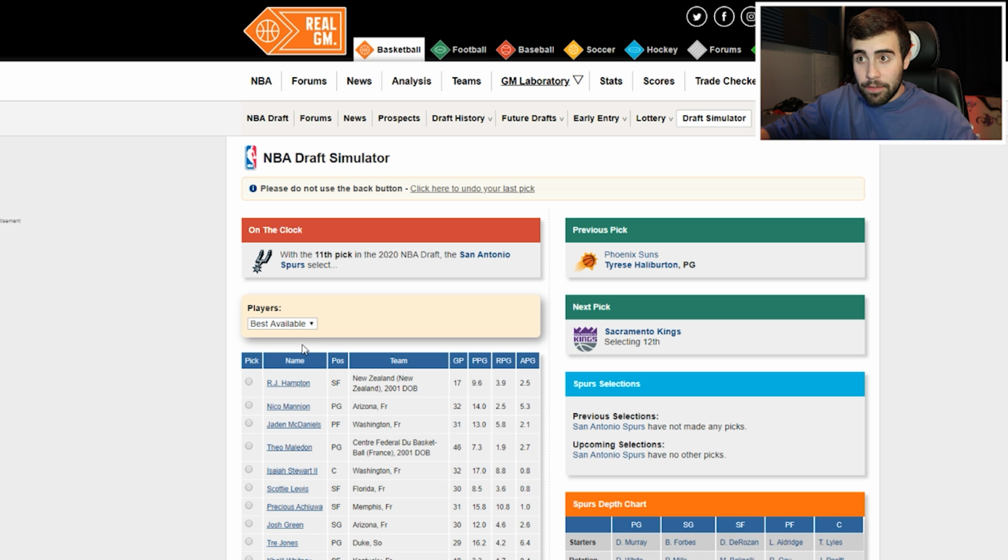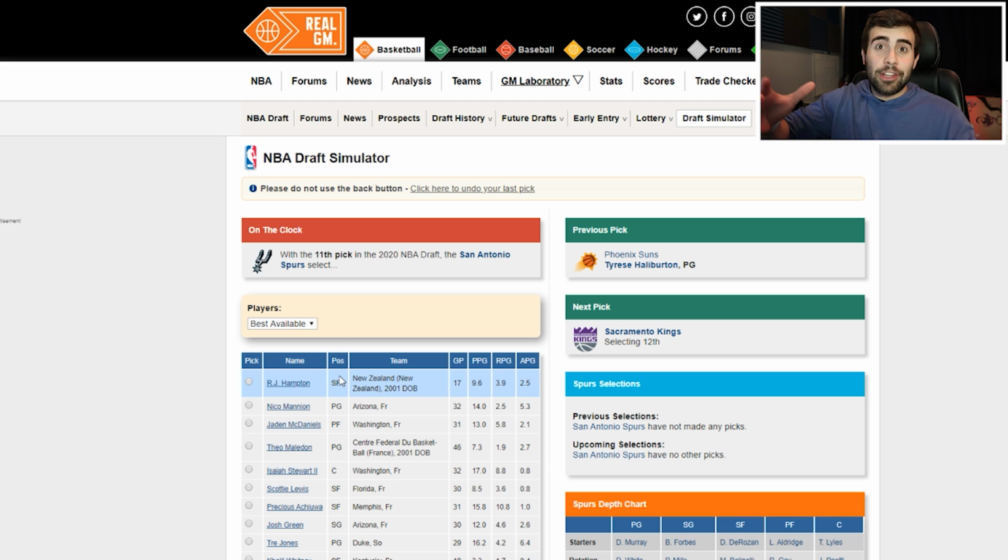So at pick 11, the Spurs. Nobody knows what the Spurs are ever going to do. Are they going to take a foreigner? Who knows? But they do have a lot of guards in Dejounte Murray, Bryn Forbes, Derrick White, Lonnie Walker, so I don't really see them taking a backcourt guy. This might be DeRozan's last year in 2020-21 for the Spurs. Aldridge's days are limited here in the NBA, or years are limited.